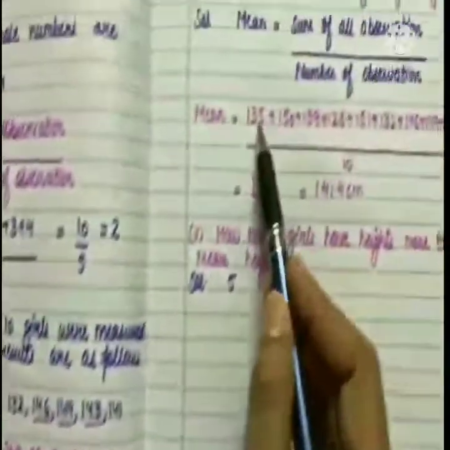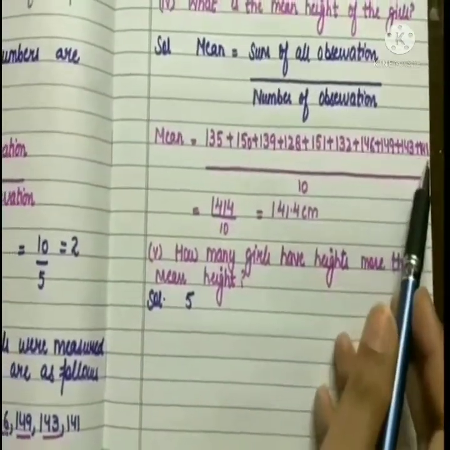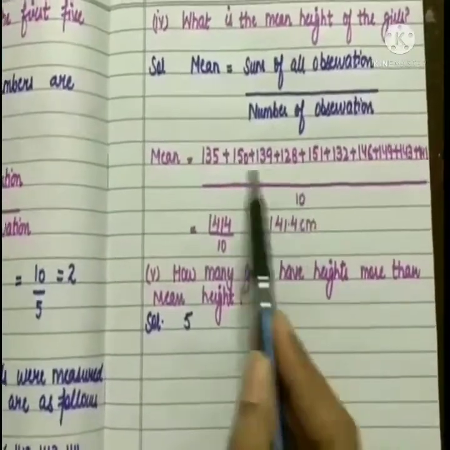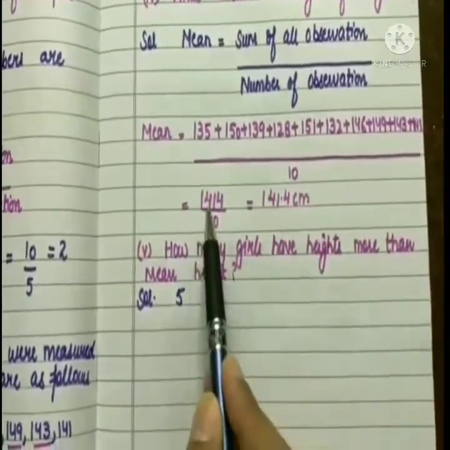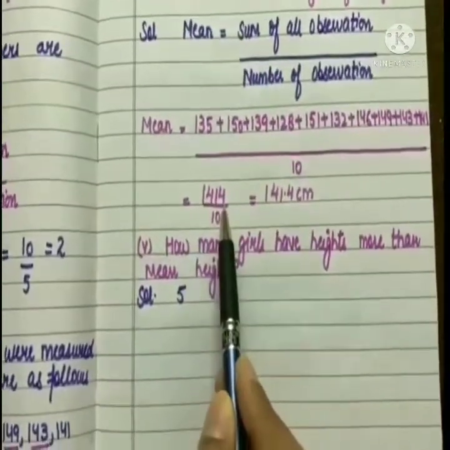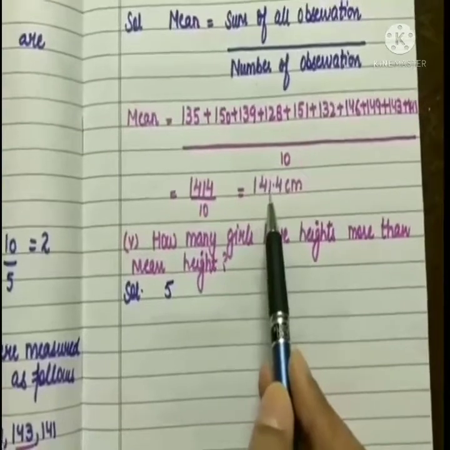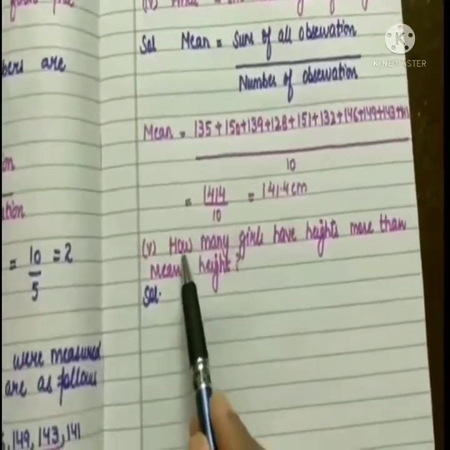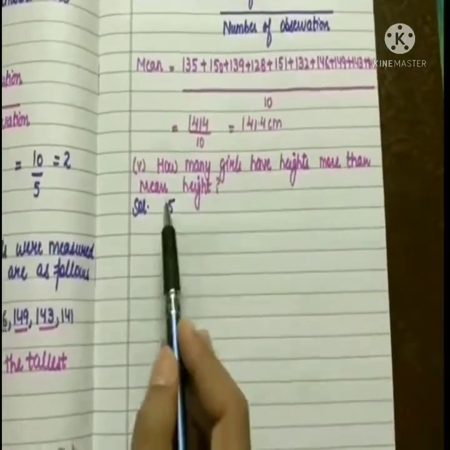So I have added all the observations, and the number of observations is 10. When we add all of them, we get 1414, divided by 10, and our answer is 141.4 centimeters.